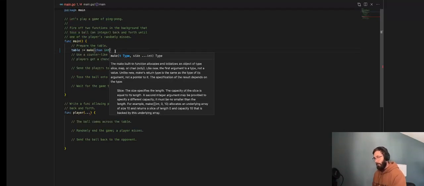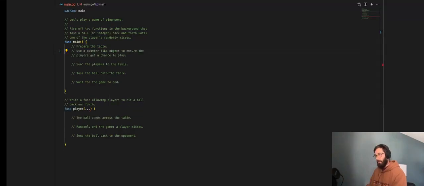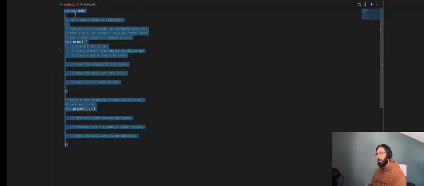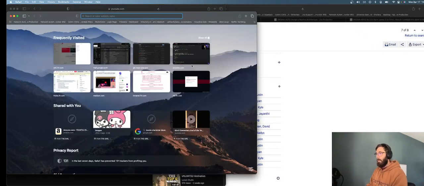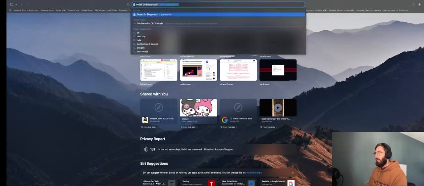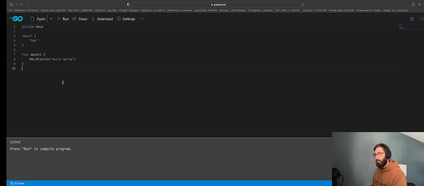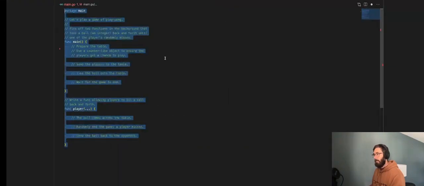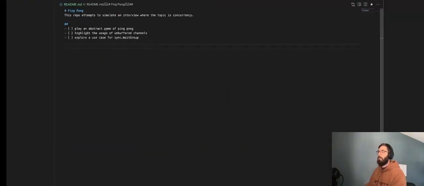Let me back up real quick before I'll just copy this out. It might be cool to take all this and put it into a playground link. So let's see here. And there's the better Go playground. Let's use it. Throw this in. All right, I'll click on share, copy link, and let's go to the README file. Play along. All right. Problem. Right, and when we're done, I'll add the solution.